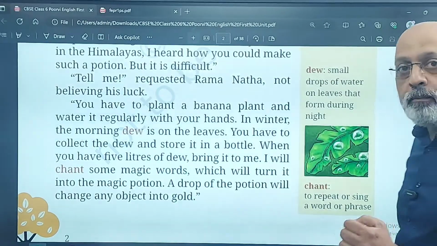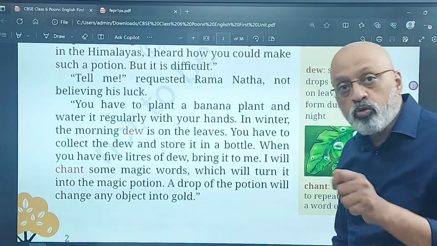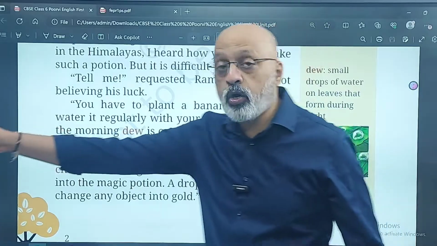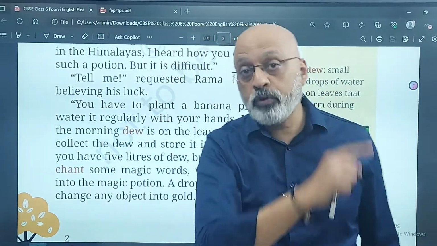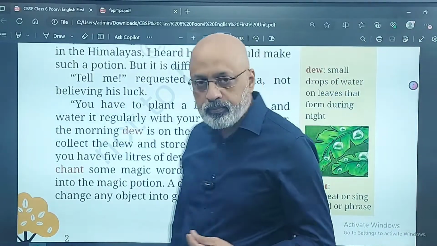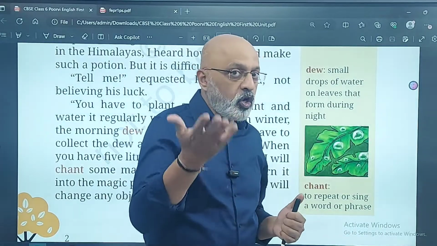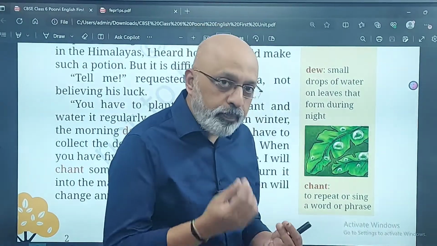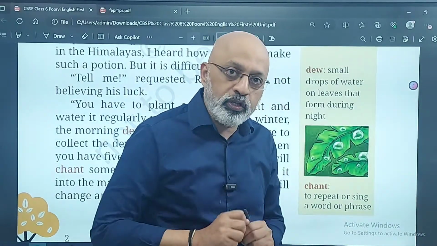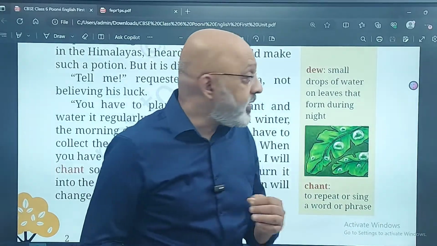So you have to plant a banana, that is, a banana plant you will have to put, and water it regularly with your own hands. Not that you get 4 servants to do it. No, you have to do it. Then in winter, the morning dew, you know? In this photograph you can see dew, which in Hindi is called os. In the winter months, North Indian students would be familiar. When you get up in the morning, you go and see the grass. There would be little water droplets on the grass. That's called the dew. Okay, it is because of a phenomenon called condensation.